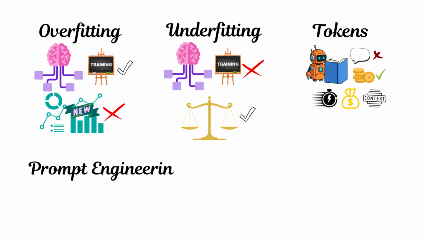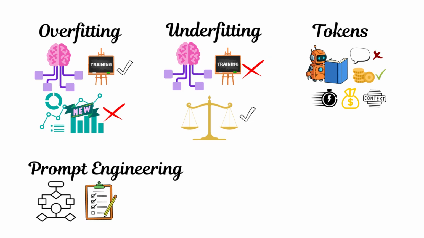Prompt engineering is simply giving the model the structure it needs to perform well. Clear instructions, well-defined roles, examples, and formatting help reduce ambiguity. A well-structured prompt can transform the model's behavior completely. But when you need the model to deeply understand your domain, prompting alone isn't enough. That's where fine-tuning comes in.